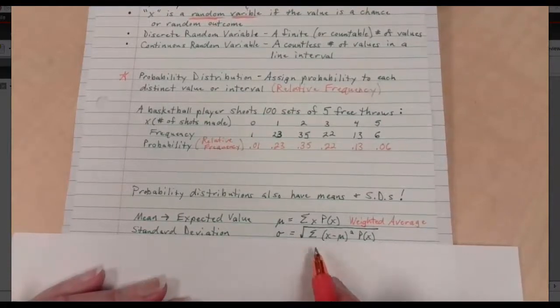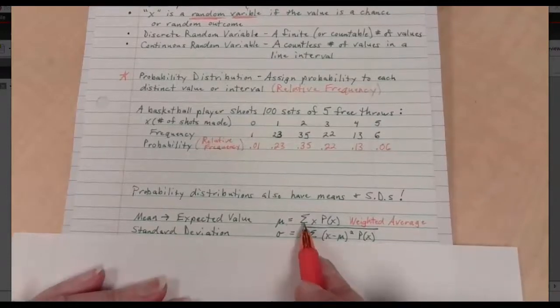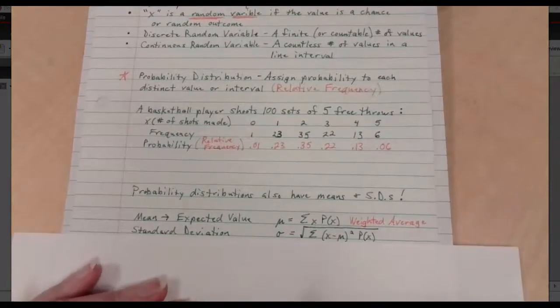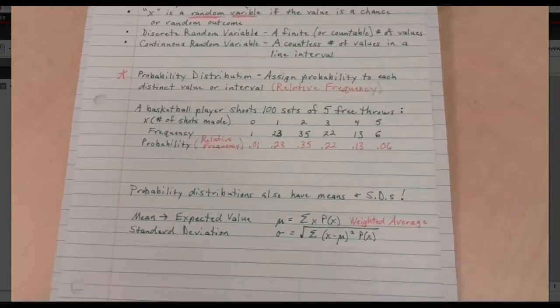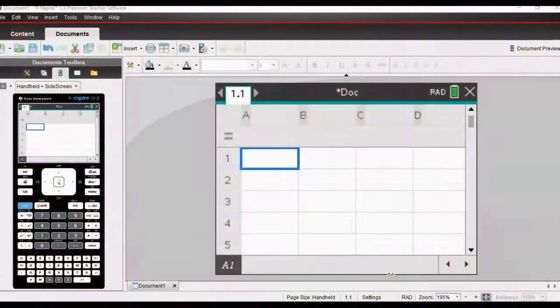This used to have to be done in steps, in tables to keep things organized, because quite frankly, calculating this one's a pain in the butt. This one's sort of possible. This one is not fun at all. So what will we do to make this happen? Well, all right, let me switch over my screen and let's take a look at this, shall we?